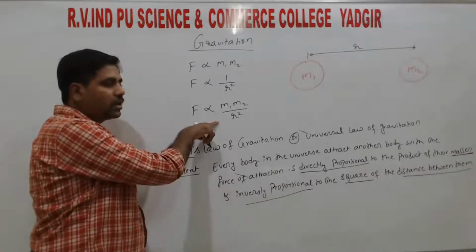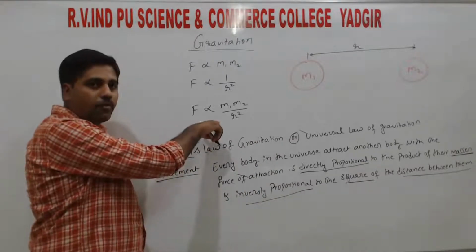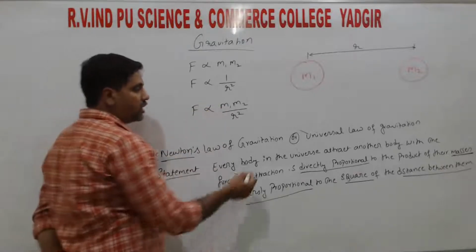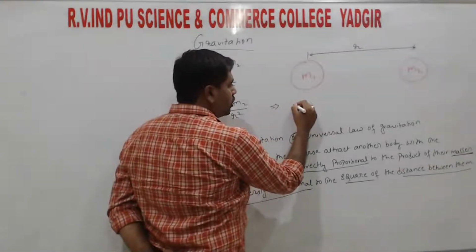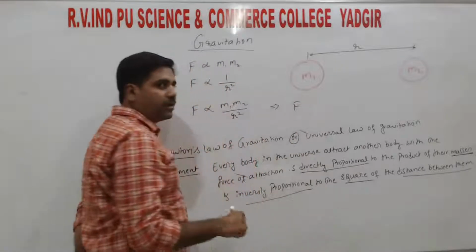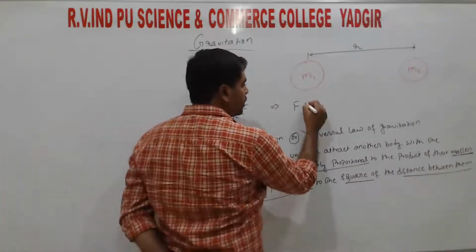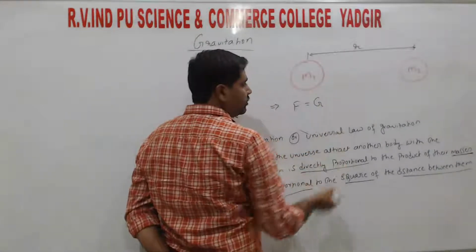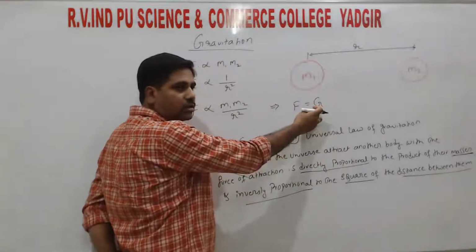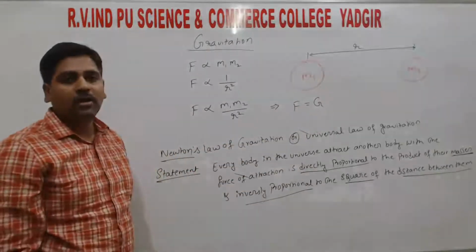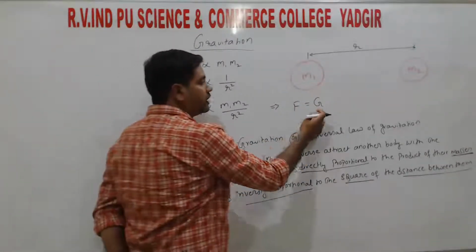This is what we call the mathematical form. Now we need to remove the proportionality constant. Everywhere, when we convert proportional to is equal to, there is one constant, which we take as g. So where g is a constant, when going from proportional to equals, we need to add one constant, and that constant is g.